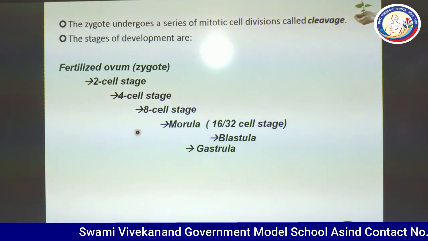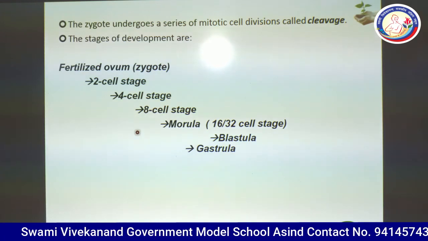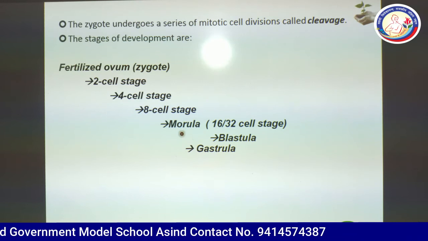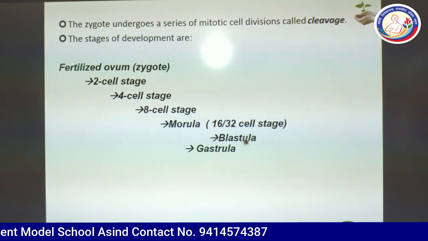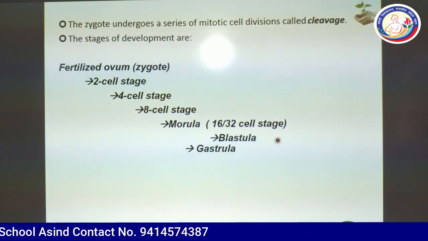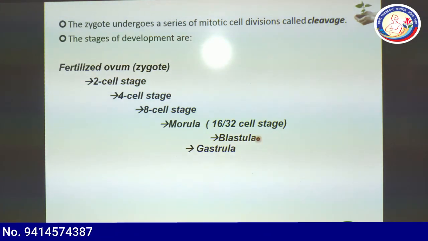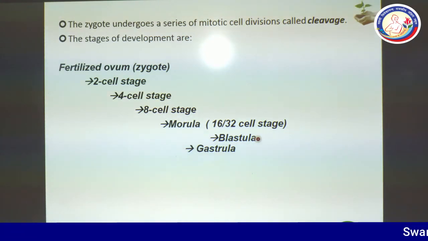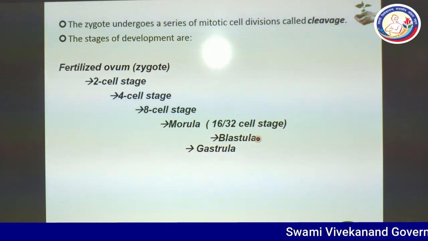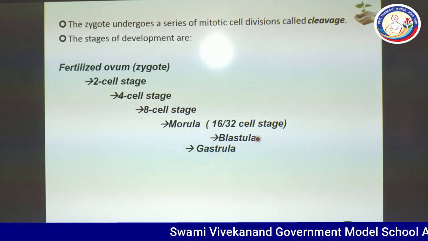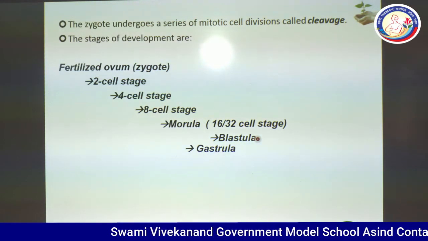After morula, blastulation is seen and it will result in the formation of a blastula, and the human blastula is known as blastocyst. One question again, what is the name of blastula in human? Then you need to answer blastocyst. And after blastulation, the next stage is gastrulation, where cells will show specific movements.